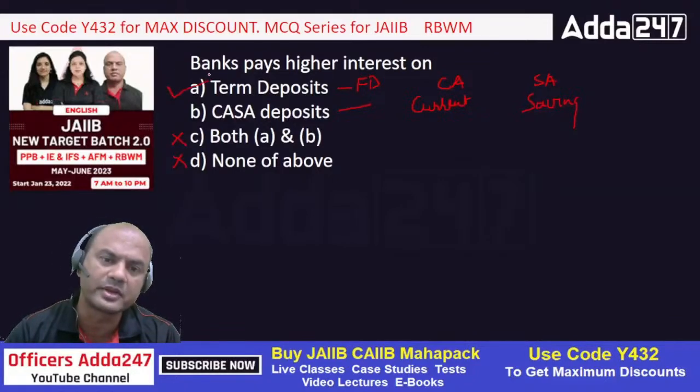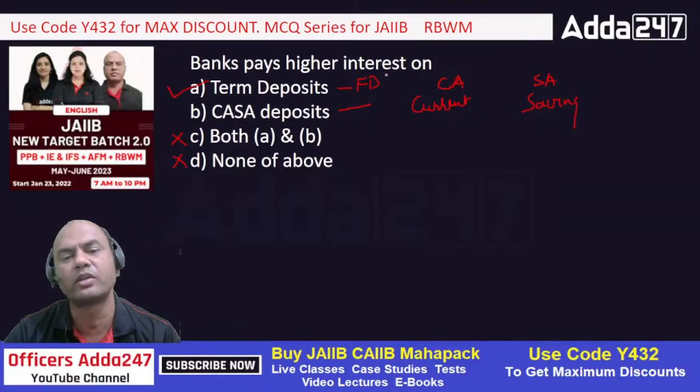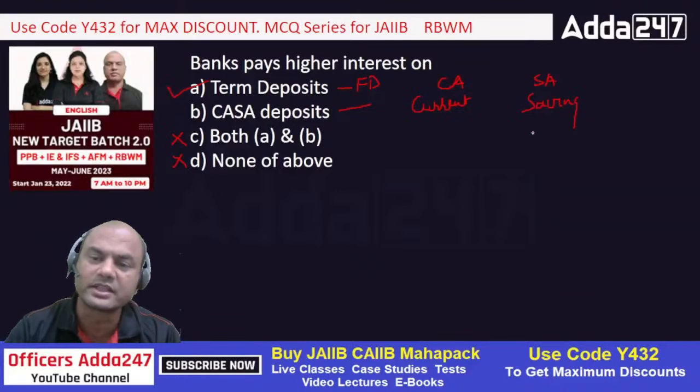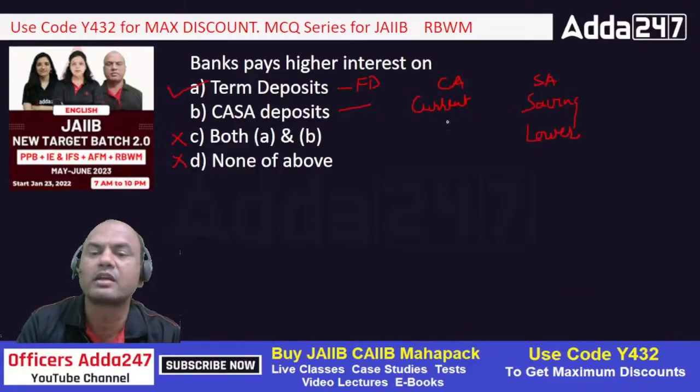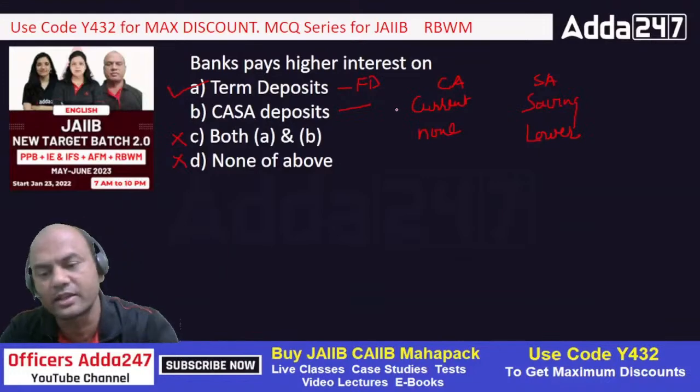Correct. On term deposits, we always pay higher rate on FDs. We always pay lower rates on savings. Here, I'll write it over here. Lower. And what about current? Current is none. No rate of interest on current. Current account does not carry any interest. Okay.